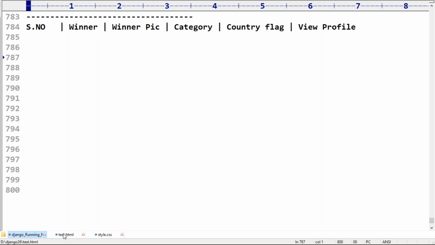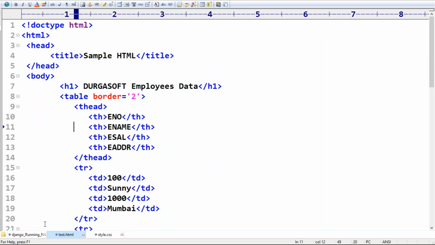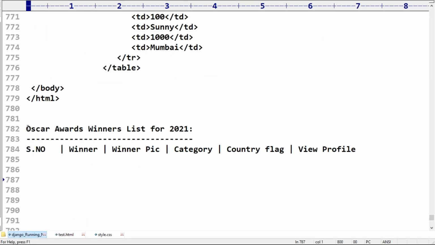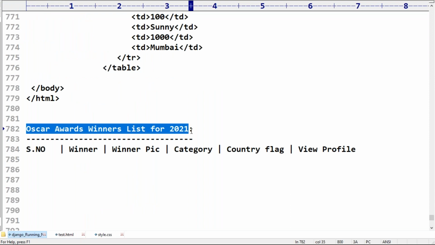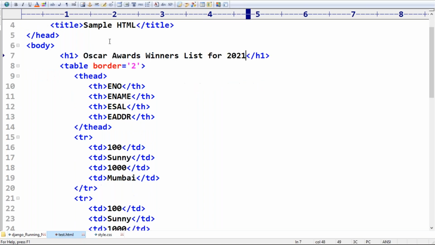Okay, this HTML is just a skeleton, that's all, sir. Now here I'm trying to take the Oscar Awards winners list. Like I'm trying to take this one, sir. Now a table must be required, with th. Serial number I'm taking first. Next, do you know the next one after serial number? What is the next one?